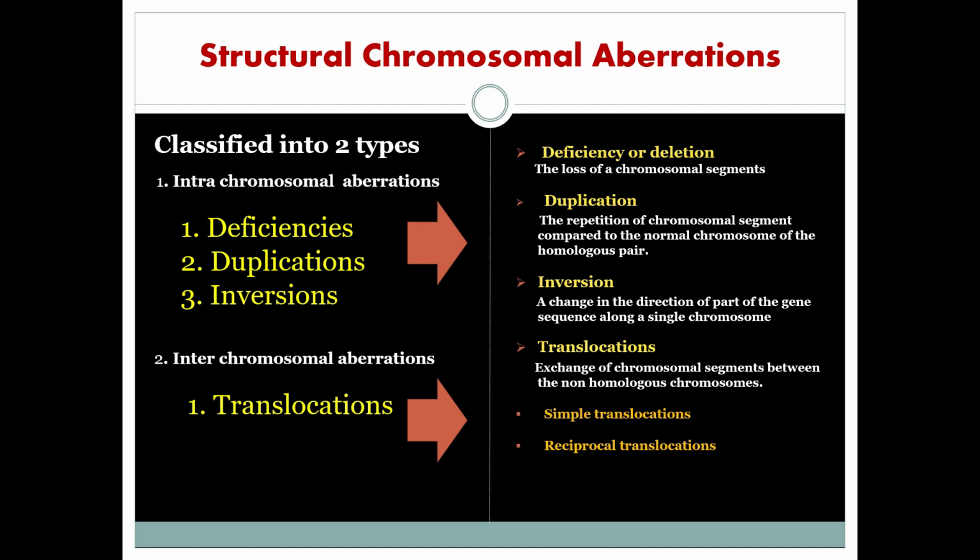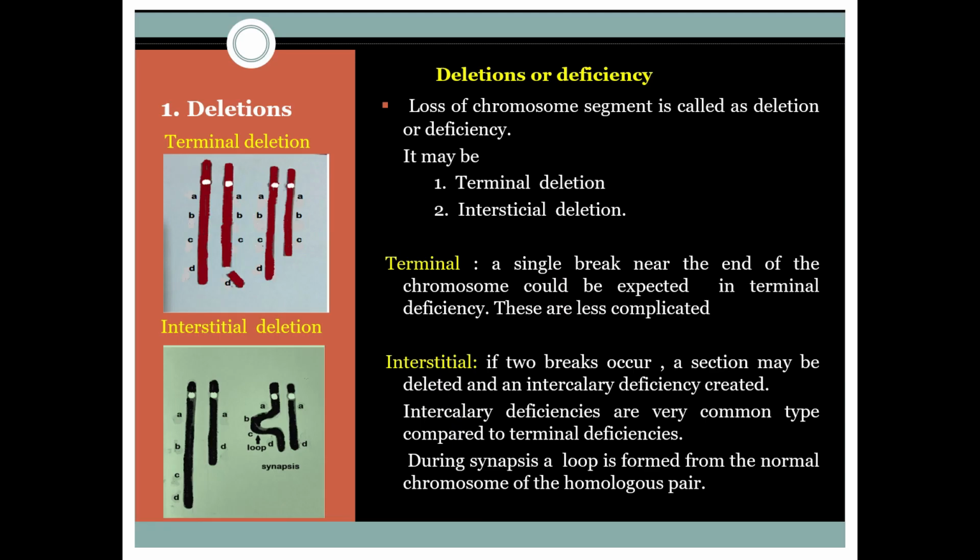Second type is interchromosomal aberrations, in which non-homologous pairs of chromosomes are involved. That means 4 chromosomes are involved for creating structural changes. Now let us discuss about these abnormalities one by one. The first one is deficiencies.